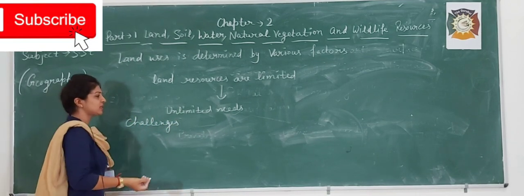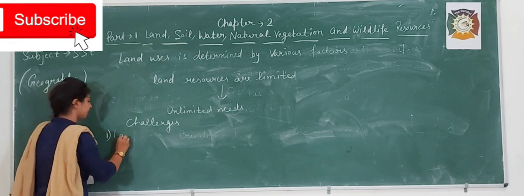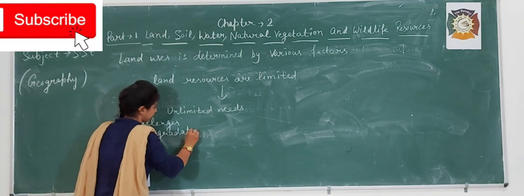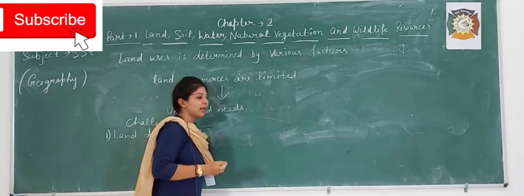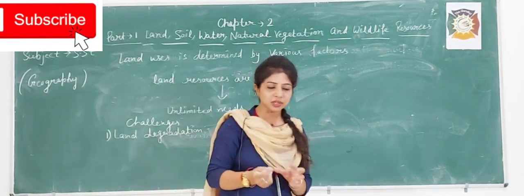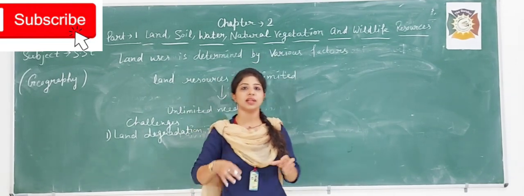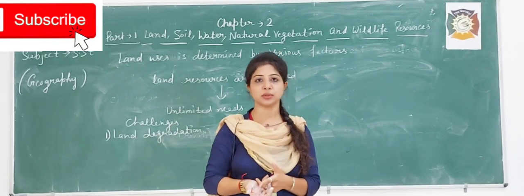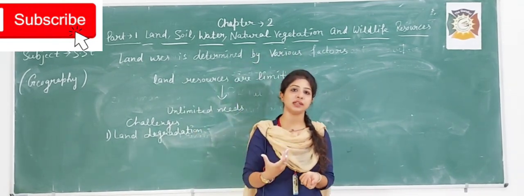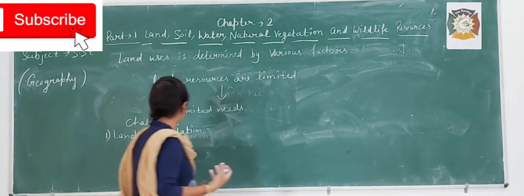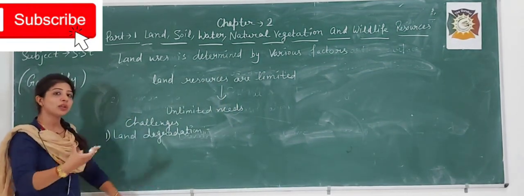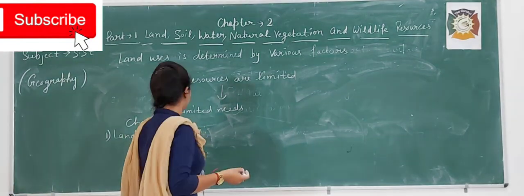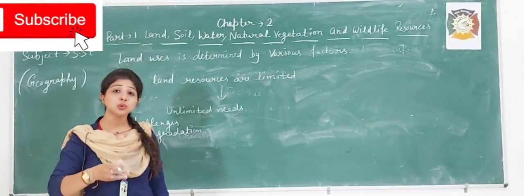What type of challenges can we say? We can say land degradation. What is meant by land degradation? Land degradation means loss of the natural fertility of the soil, the loss of natural soil fertility because of the unlimited use of land.